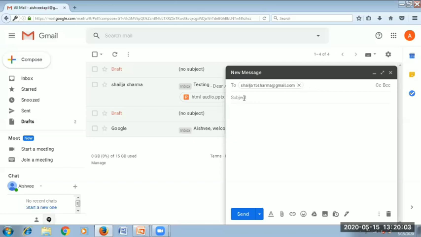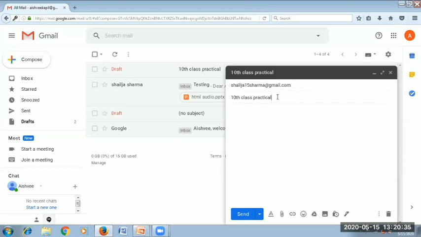Fine. Then I am writing the subject. The subject is 10th class practical. Okay, what do we mean by subject? The subject contains whatever content is in your mail. You need to write that particular heading here, which can explain your whole mail. Fine. So it could be anything related to your mail.